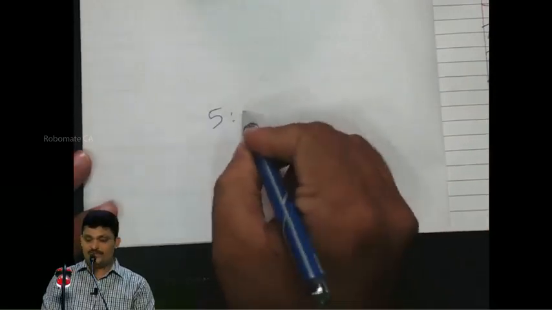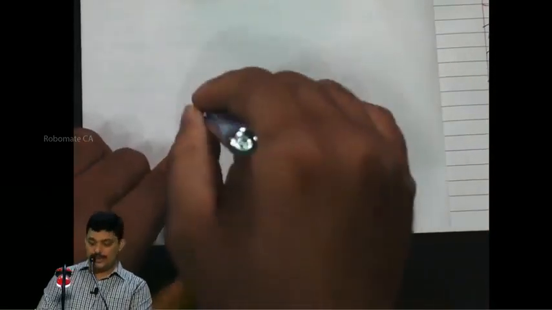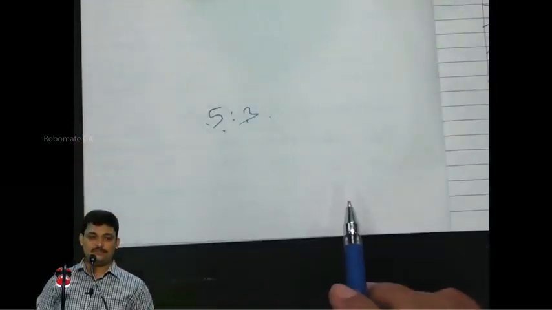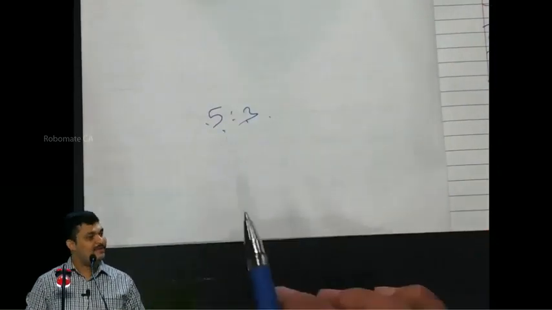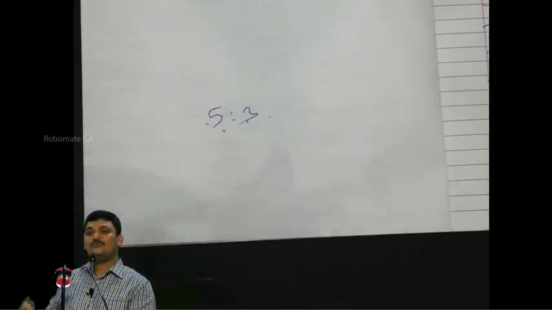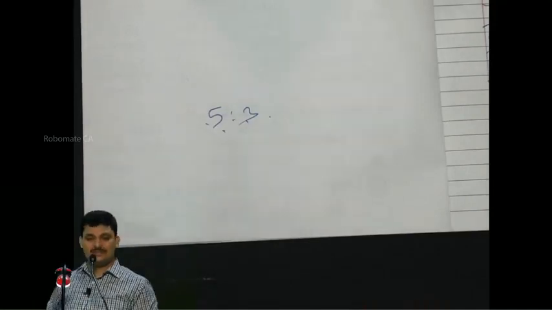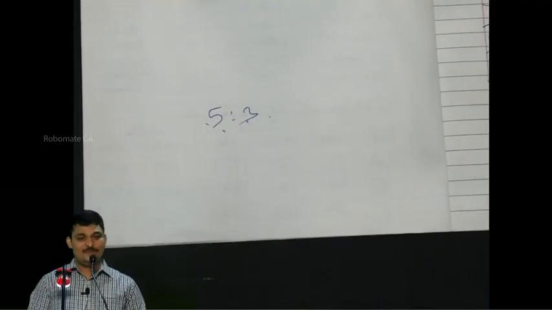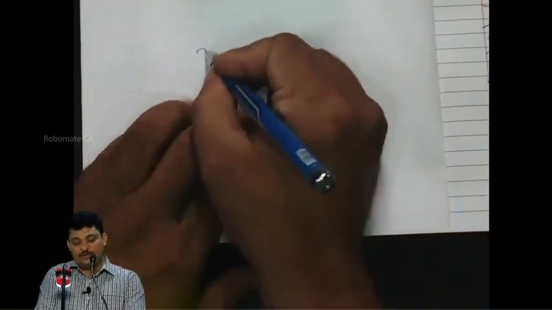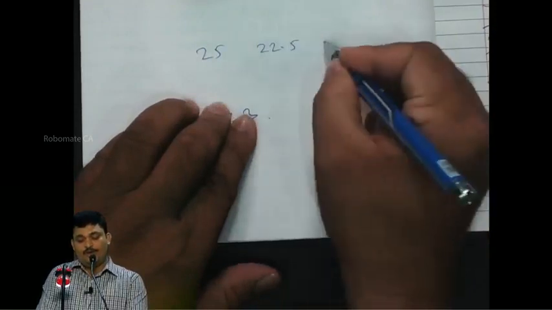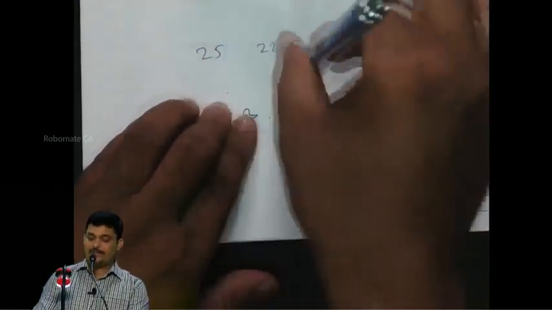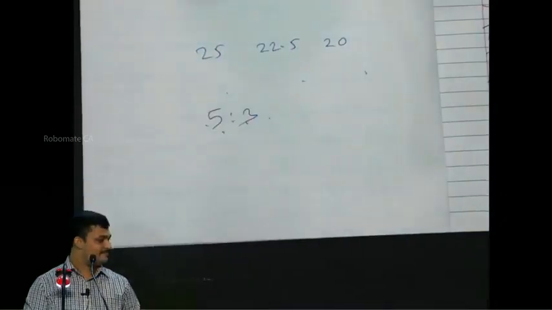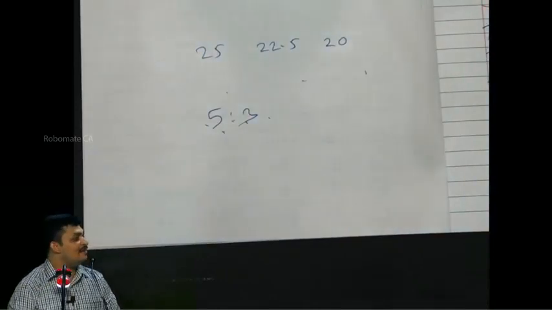Suppose there is a proportion, my dear friend, 5:3. To this proportion, you multiply a particular number or divide by the same number, you will get the same proportion. You understand the basic rules and laws of proportion, CPT level stuff. So if the selling price is going to be 25, 22.5 and 20, the same is the proportion for cost price.